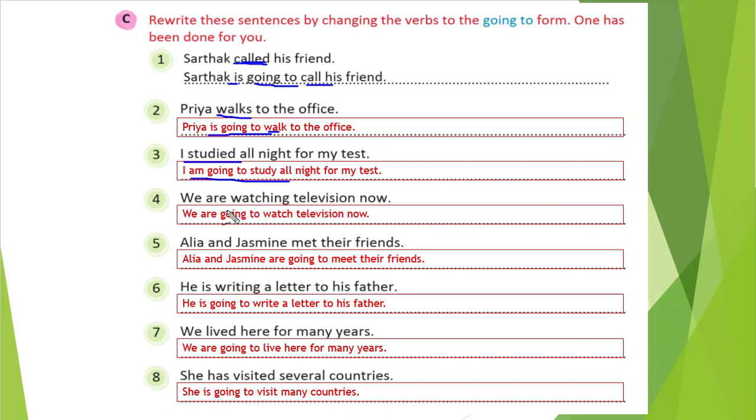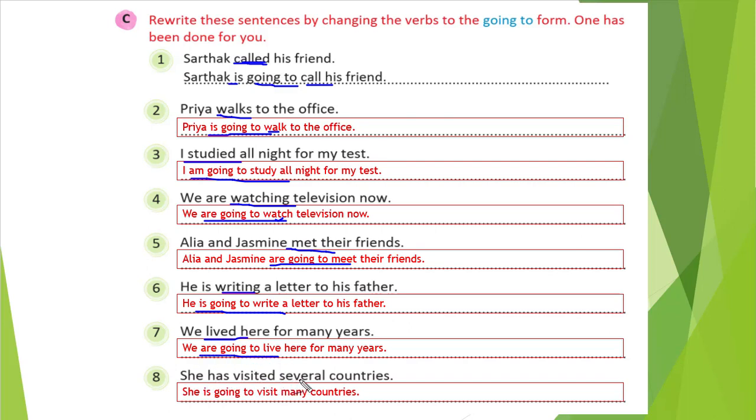We are watching television now, so in the place of watching, what you will write? Are going to watch. Base form only we will write of the verb. Okay, Alia and Jasmine met their friend, so met is the verb. So are going to meet. He is writing a letter, so writing is our verb, so is going to write. We lived here for many years, so lived is the verb, so are going to live.